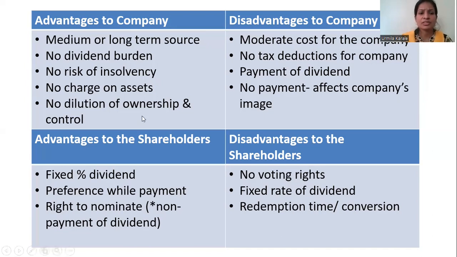Now let us have a look at the advantages to the shareholders. Now see, a fixed percentage of dividend that they get is the advantage, but even if company earns a lot, they will be getting only fixed percentage, and that's the reason why that is also a disadvantage mentioned here. Now understand preference they get while payment. If company doesn't pay dividend for more years, then they also have a right to nominate a person on the board. So main disadvantages to the shareholders is number one, they don't get any voting rights. Repayment may happen in future.